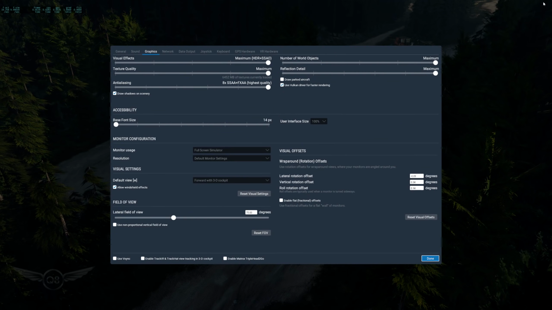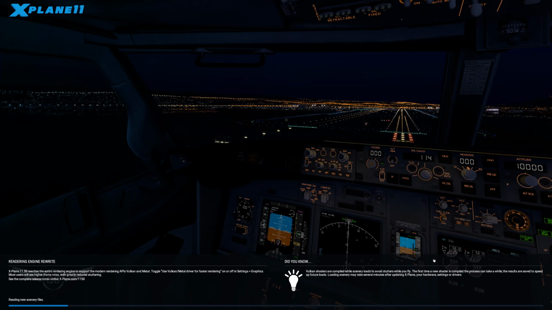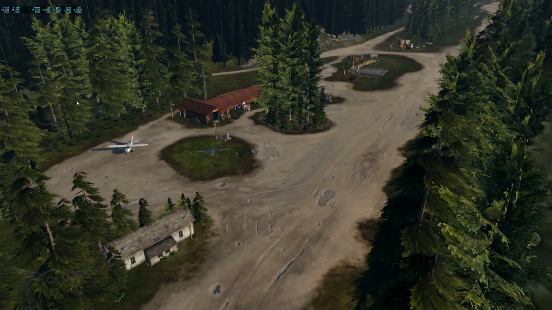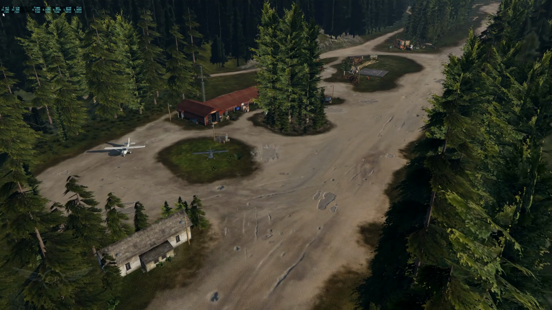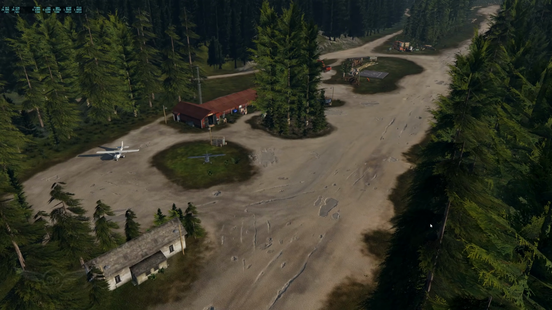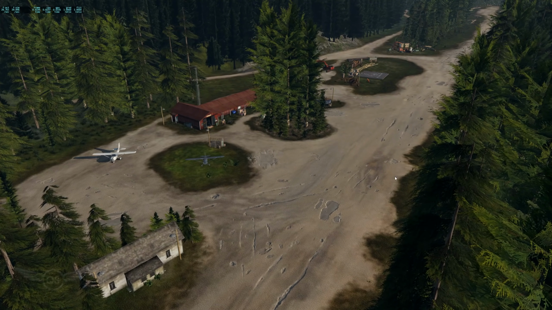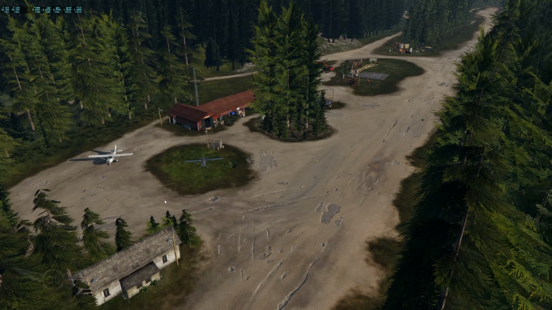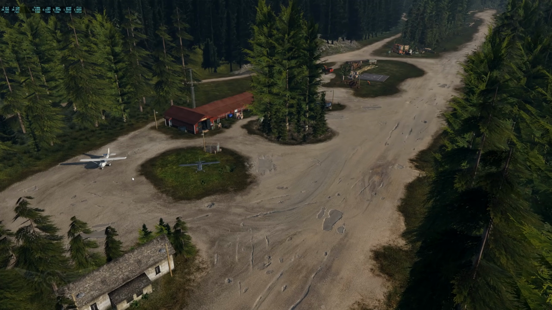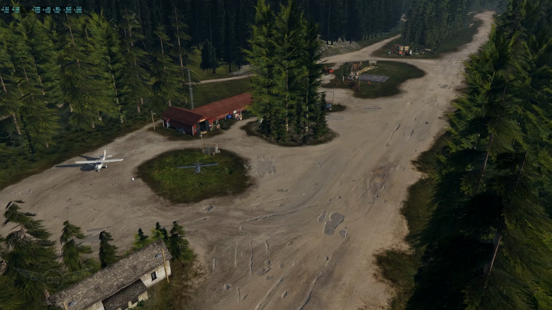We're going to come back here, remove draw shadows on scenery, and note what happens to the frame rates. Now, as you can see, we have gained a considerable amount of frames, going from 19 to 31 frames, and that's because we turned off the shadows. Now, the scene does not look as convincing, but it still looks very good. So there's always a compromise between performance and visual quality.